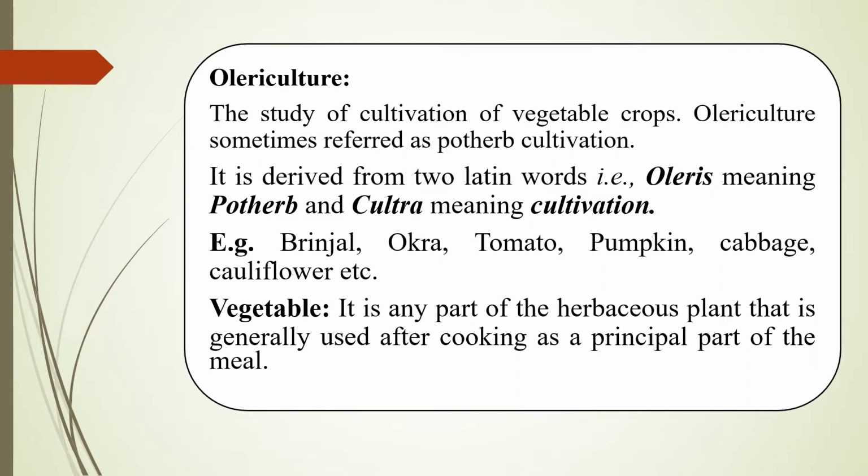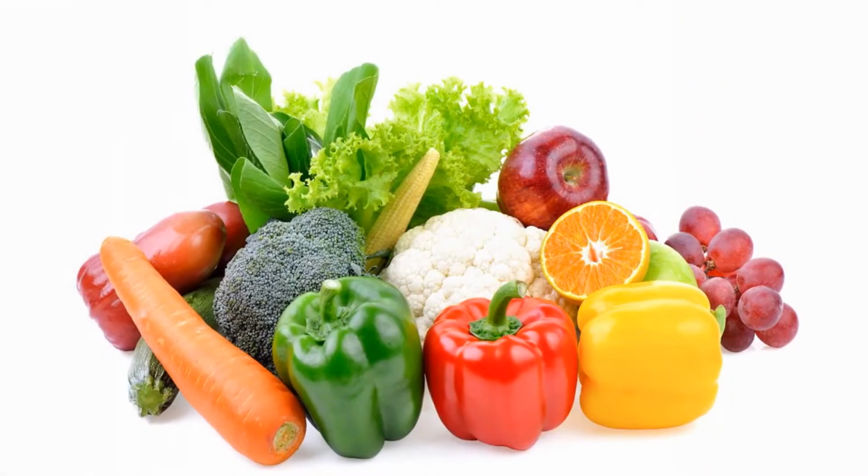Coming to the definition of vegetable, it is any part of a herbaceous plant that is generally used after cooking as a principal part of a meal. Here are some of the vegetables that are known to mankind.